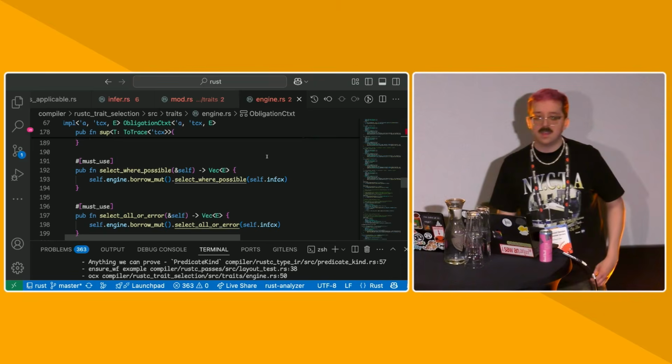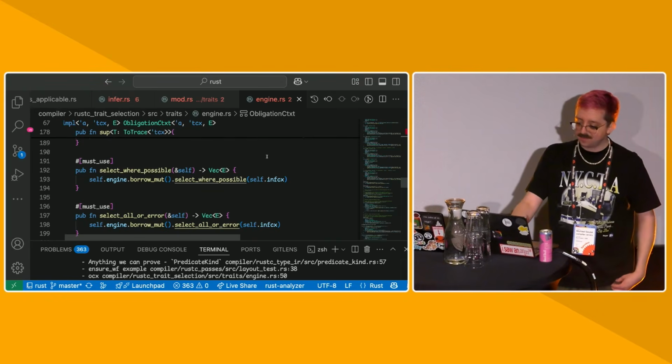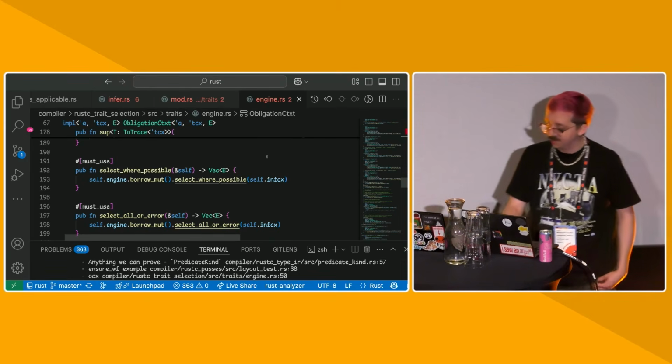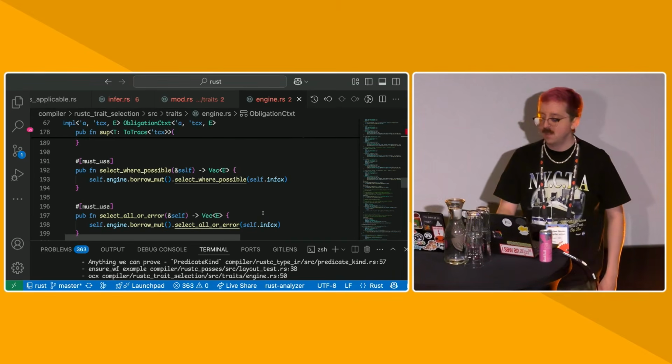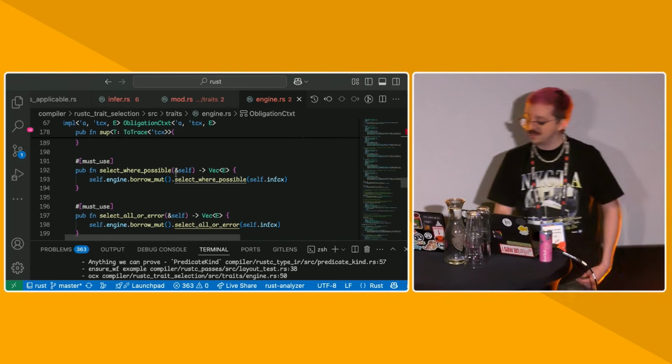So basically, if I declare a variable and I never assign anything to it and I never give it a type, then I need to say this variable has no type information. Therefore, we can't prove that that variable is sized, because you prove every variable is sized. That will happen at the end at select_all_or_error, which is basically just select_where_possible, and then everything else that's left over turns into ambiguity errors.